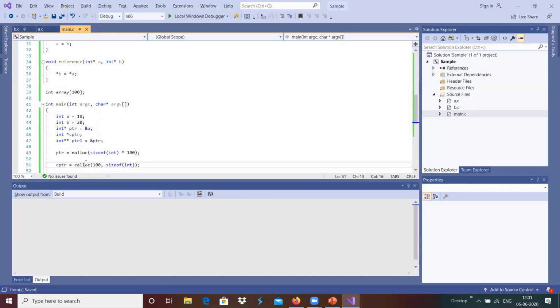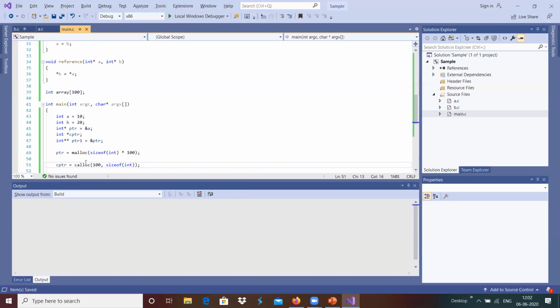And since malloc does the memory allocation for just that many bytes, it gives a faster memory allocation.